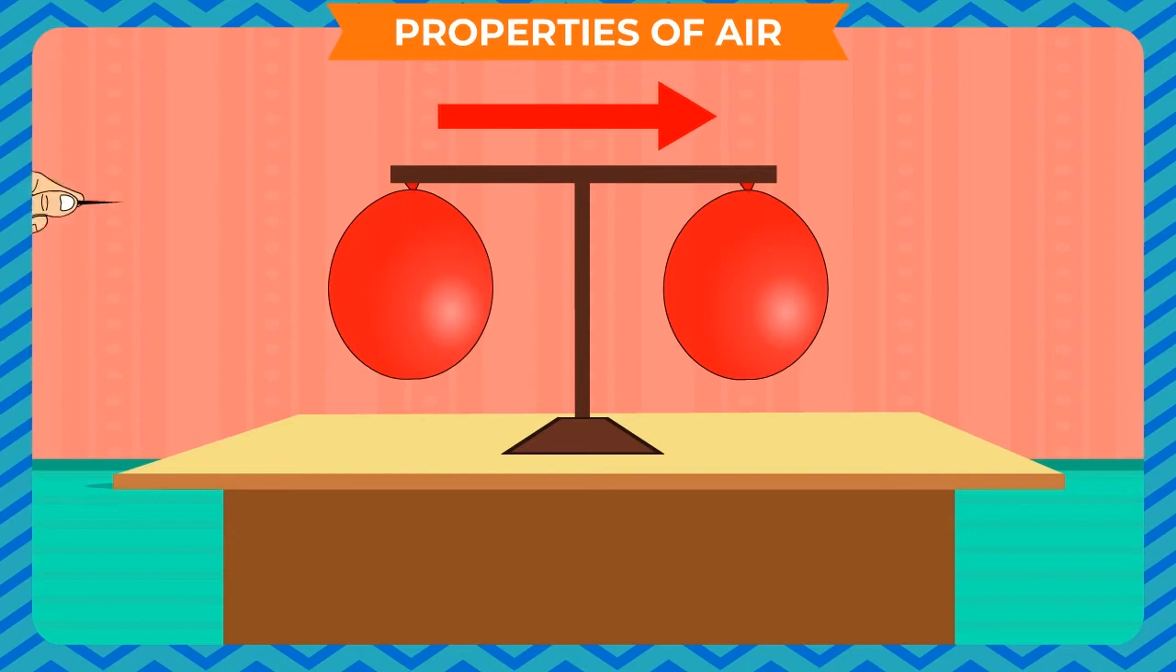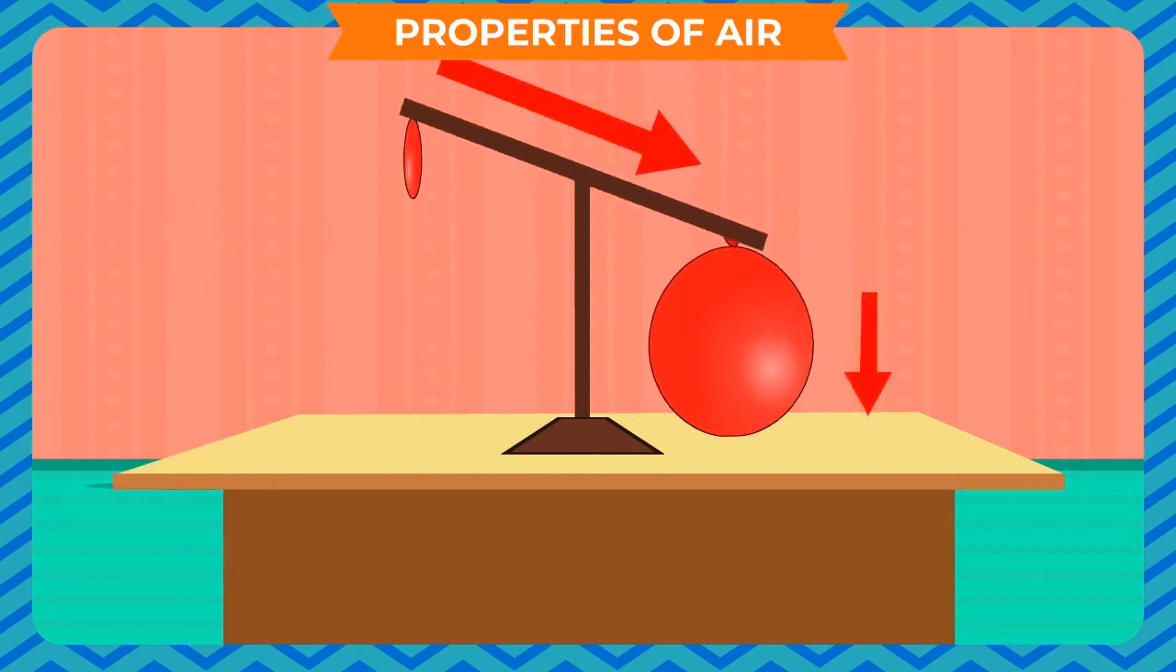Now, prick one balloon with a needle to burst it. We see the end with the burst balloon goes up. This happens because the burst balloon has no air in it and so it becomes lighter. This shows that air has weight.